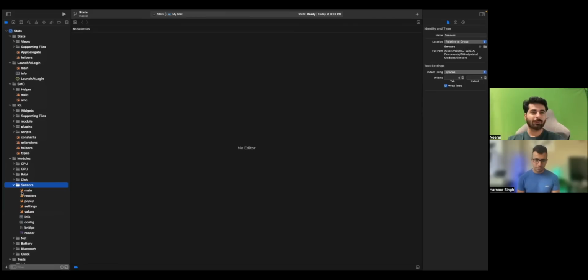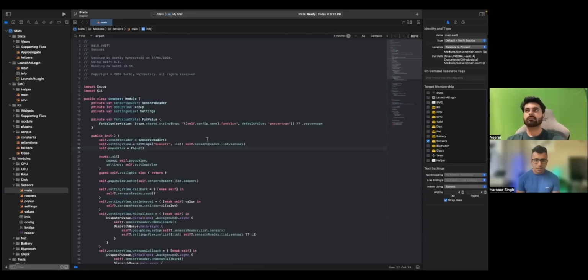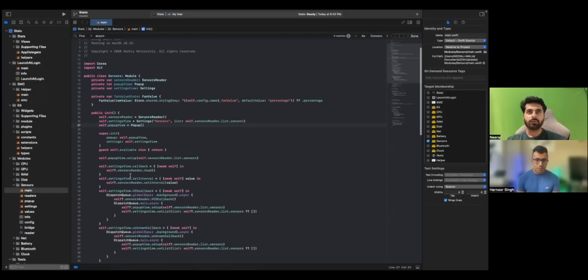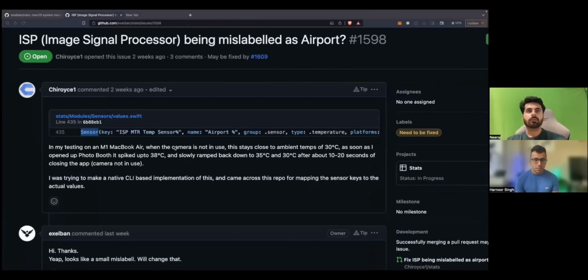Correct. How to open this? Oh, double click. Yeah, it's kind of slow. So here you have to find airport. Nope, zero matches. So we need to explore through the readers pop-up also. Let's go to the file path in GitHub. The file path was written. Let's double check that. Oh yeah, values.swift. Module sensors value.swift.